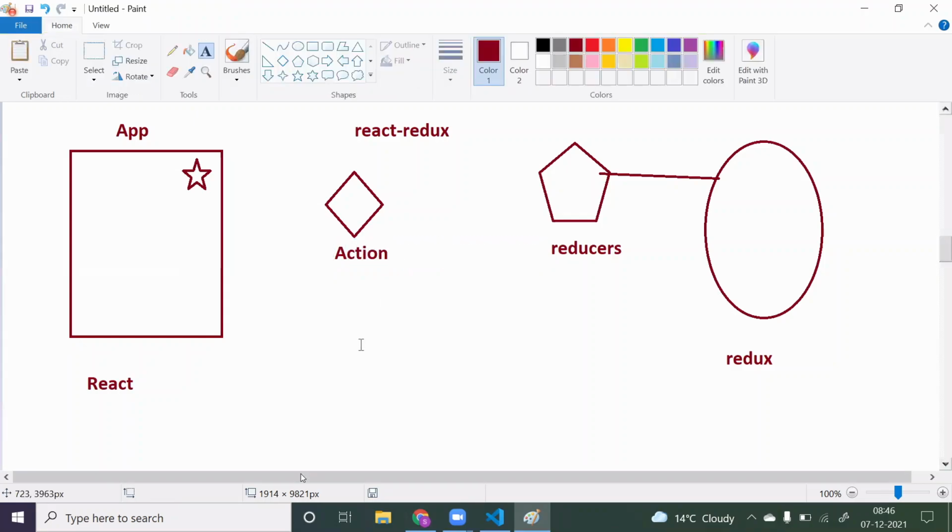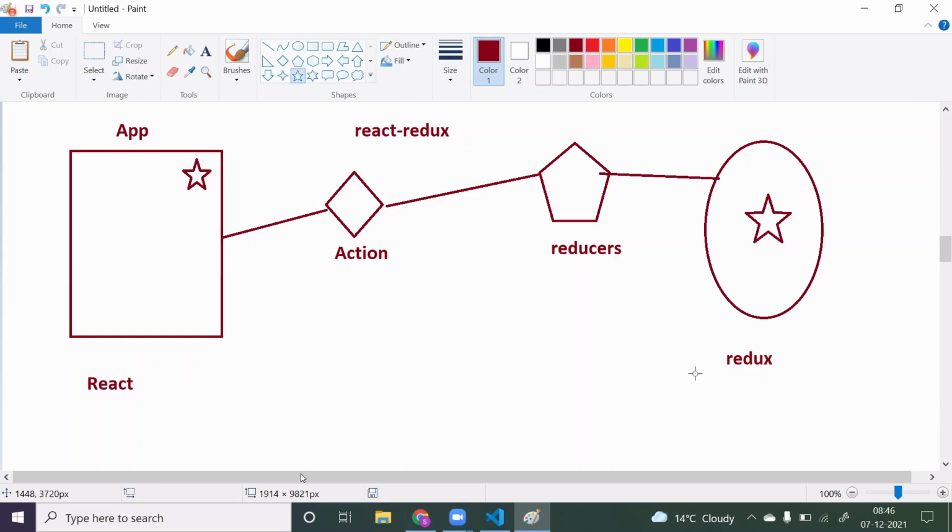Now the React component will say, okay, you are not allowing me to store the data here, so I will not give the data directly to the reducer. What I will do is give this data to the action. The action will dispatch that data to this reducer, and once the data is present with the reducer, you take that data and store it in your store.